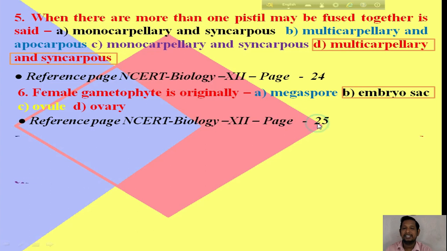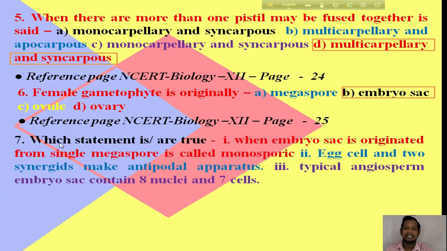Okay. Next question. Which statement is or are true? First statement, when an embryo sac originates from a single megaspore, it is called monosporic. Second statement, egg cell and two synergids make the antipodal apparatus.